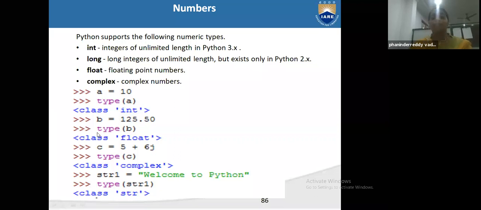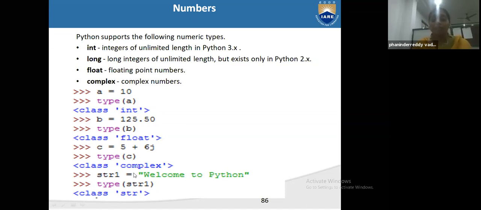B is equal to 125.50. What is the type of B? This is class of float. And what is C is equal to 5 plus 6J. J is the imaginary number which we don't use. We are using 5 as integer plus 6 is also integer. J is imaginary number. That's why it is called complex number. So what is the type of C? Class complex. Type of C is complex.